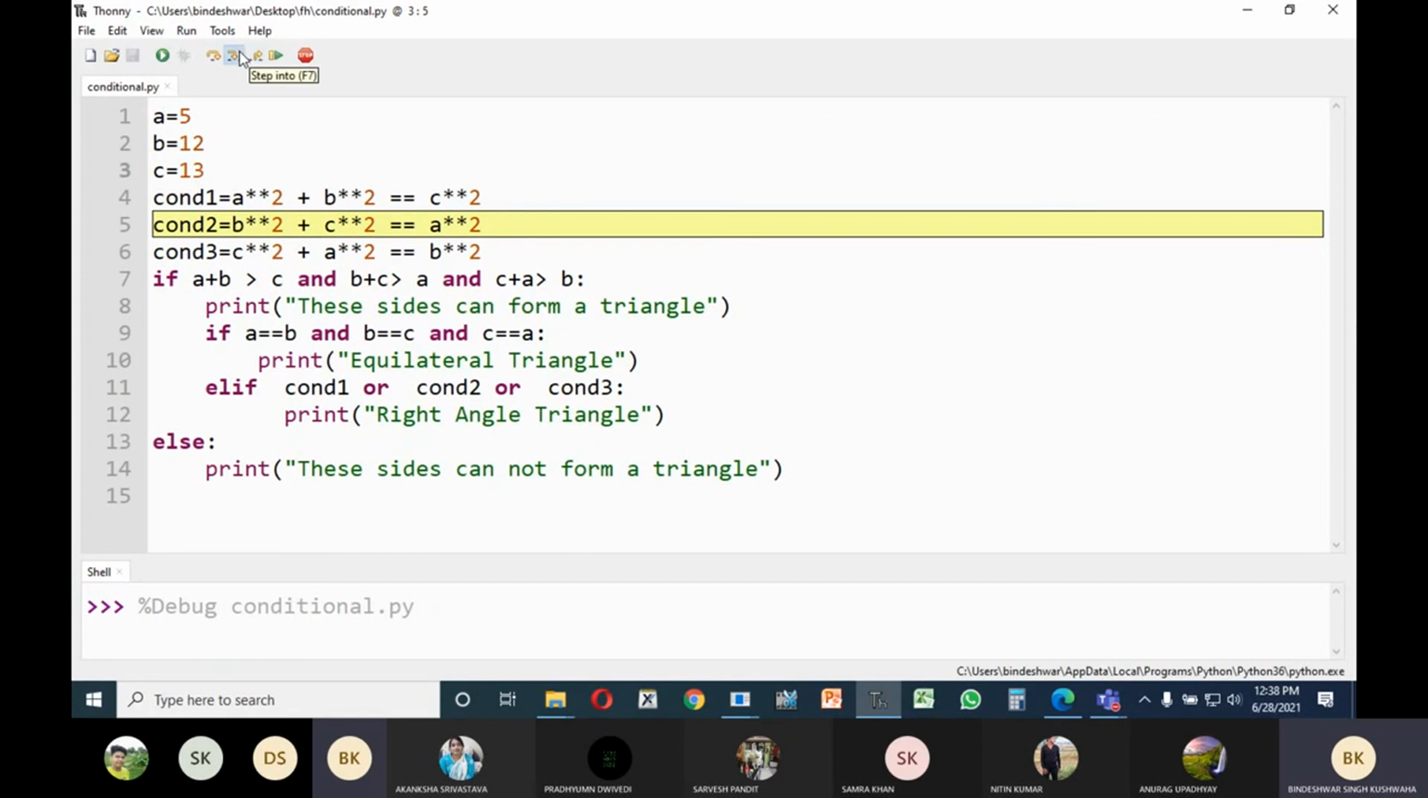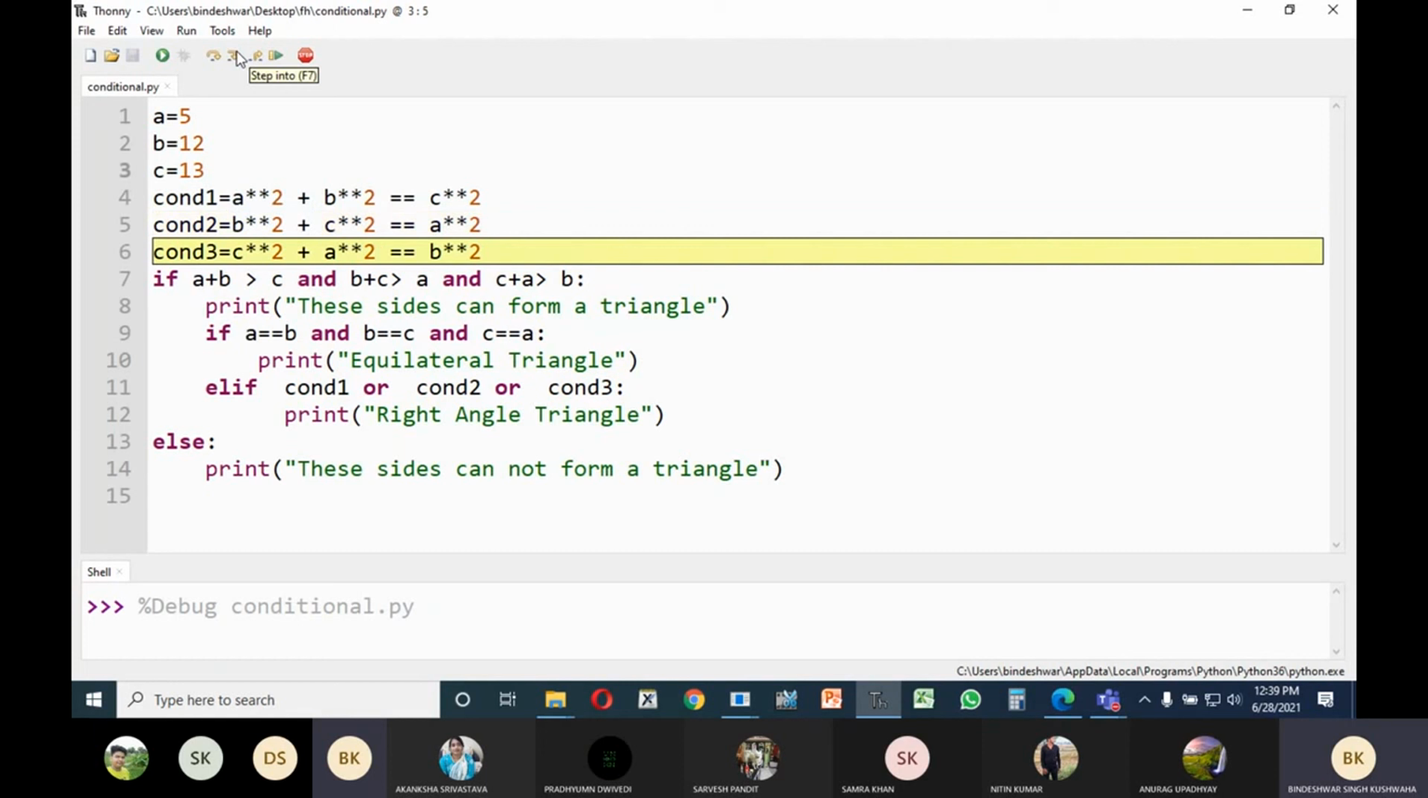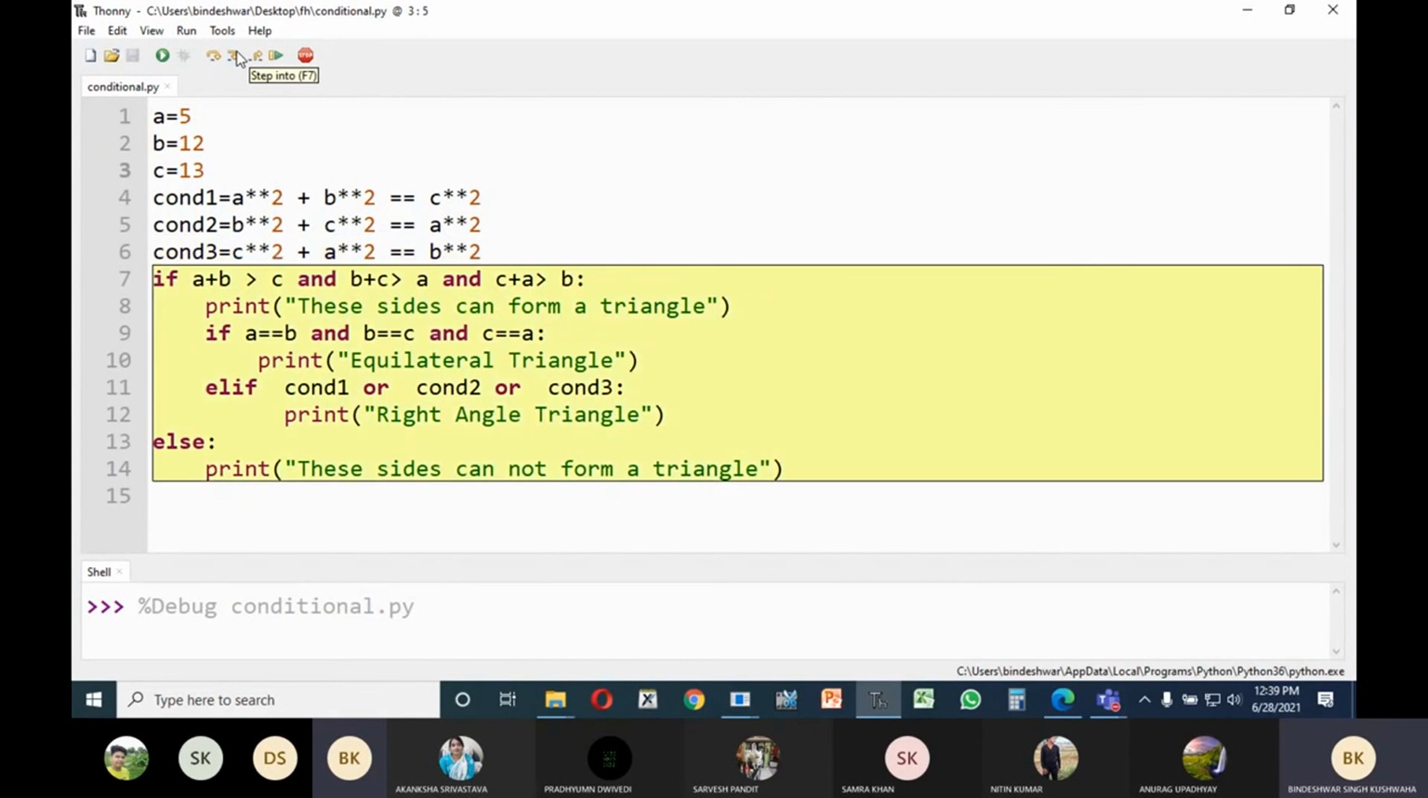Let us see that the control has come on condition number 2. 144, 169, see that, 313, and here 25. So 313 is not equal to 25. Okay. So it is false. Condition number 2 is false. See condition number 3, 169 plus 25, is it equal to 144? No. So this is false. So condition 3 is also false.